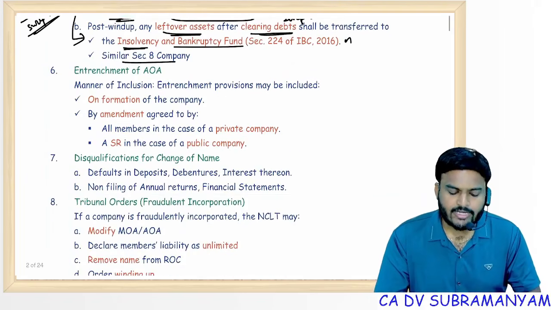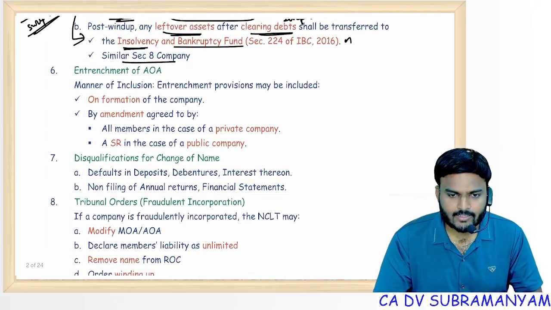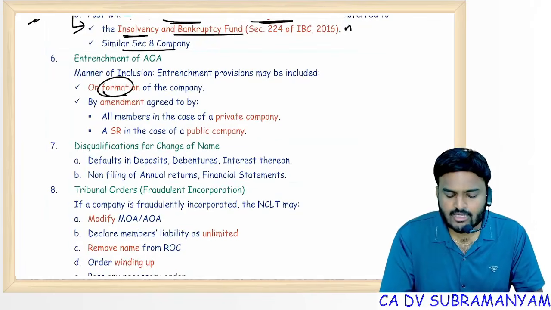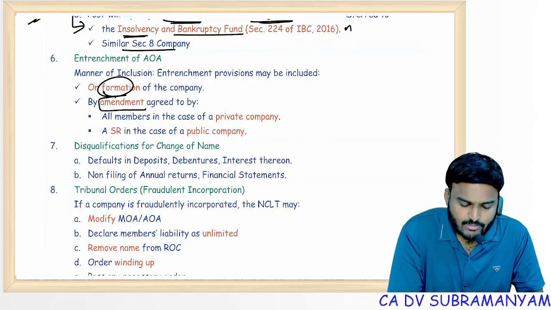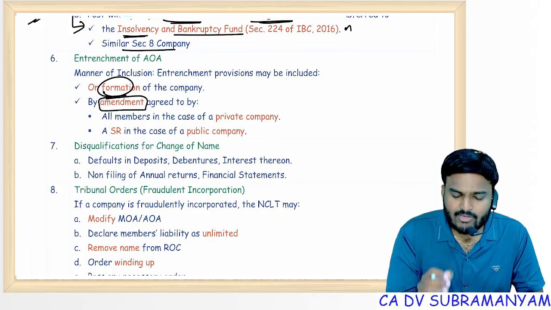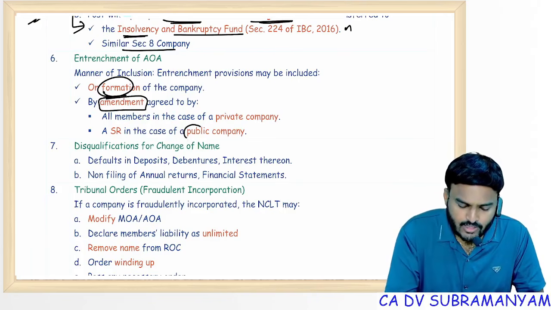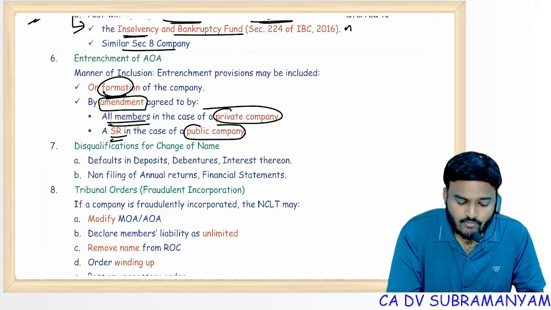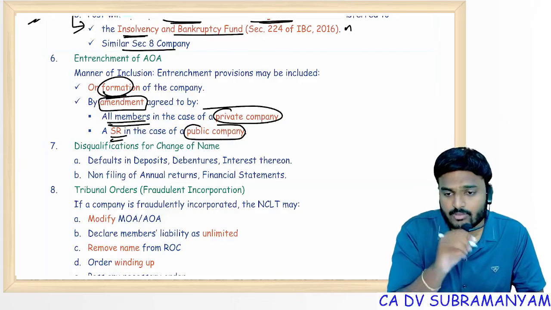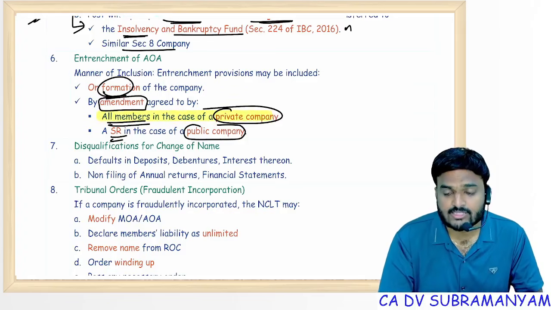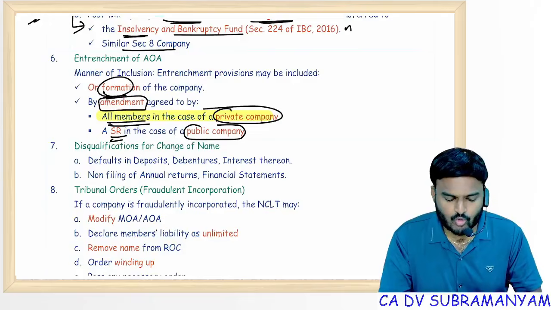Next one, entrenchment of AOA. We can entrench AOA at the time of formation of the company or subsequently after formation of the company by way of alteration, nothing but amendment. Sir, for amendment, what type of consent do I need? If you are a public company, a special resolution is required. If you are a private company, consent of all members is required. So this is an exceptional point. Consent of all members in case of a private company is required to entrench AOA.